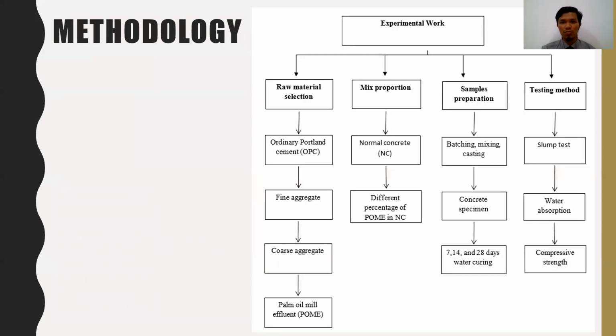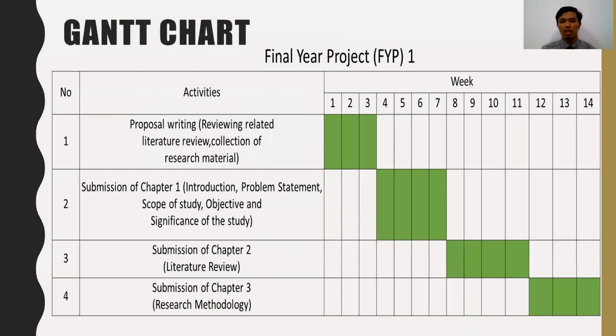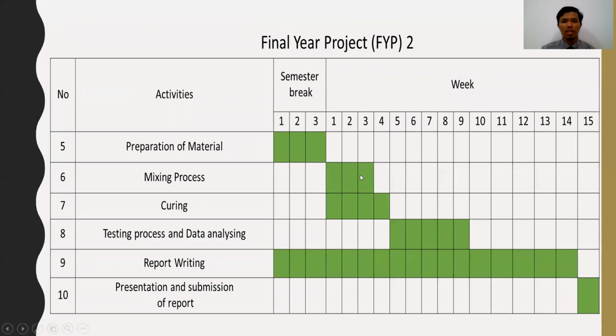This is my experimental work, which is divided into four components: the first is material selection, the second is mix proportion, the third is sample preparation, and the last is the testing method. This is my Gantt chart for final year project 1. And this is my Gantt chart for final year project 2.